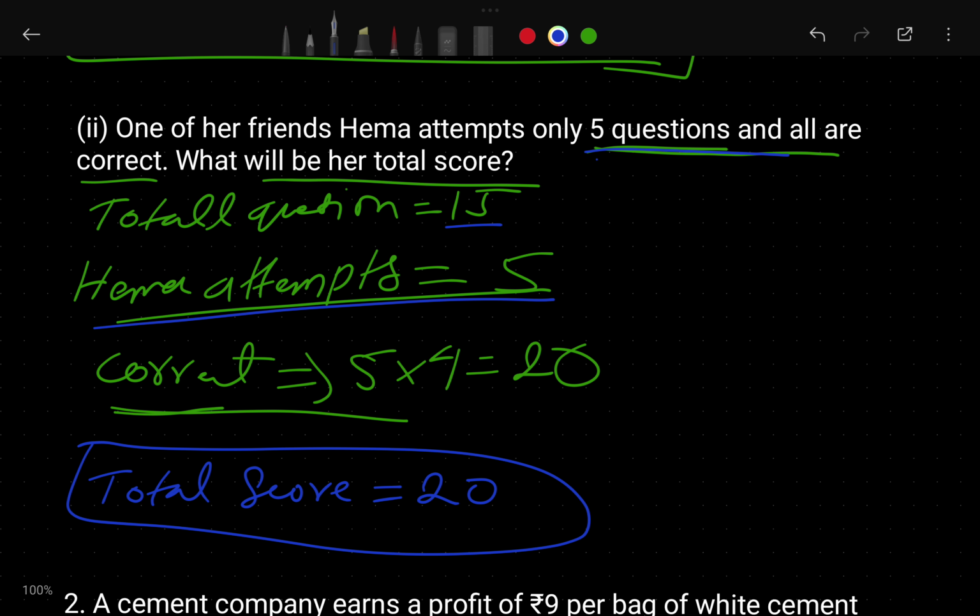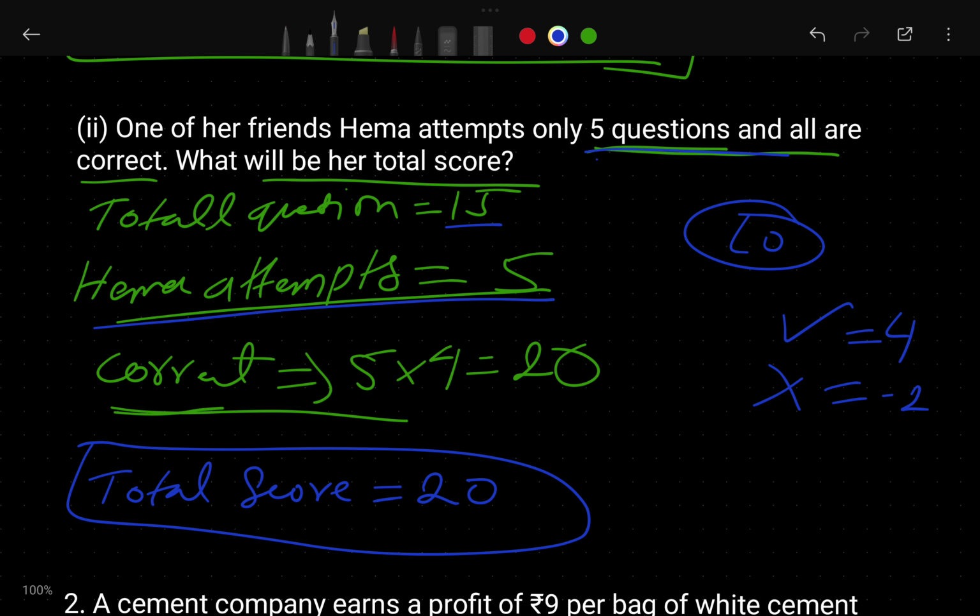But there are 10 questions she didn't attend. For the questions not attended, there are no negative marks. There are only marks for the correct answer: 4 marks for a correct answer, and -2 marks for an incorrect answer. For a question not attended, there are no marks. So Hema attended only 5 questions, and that is correct.